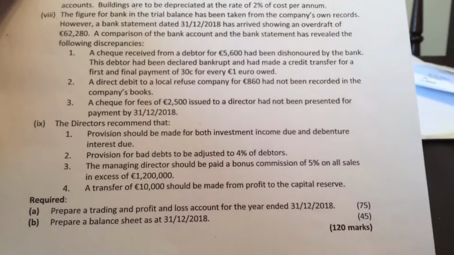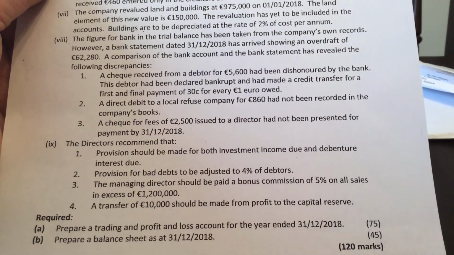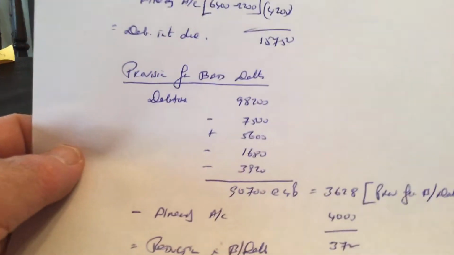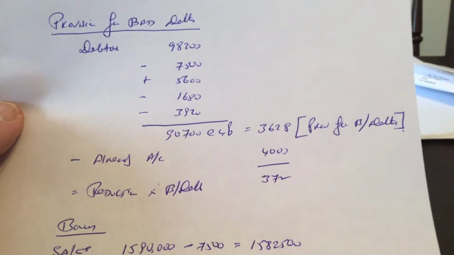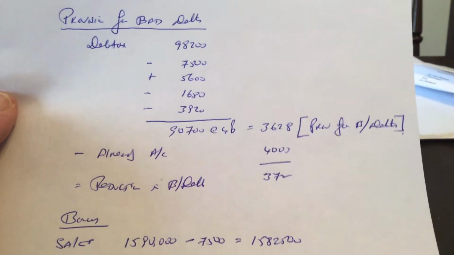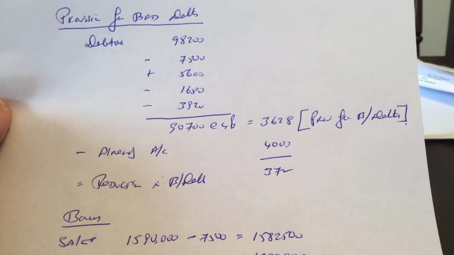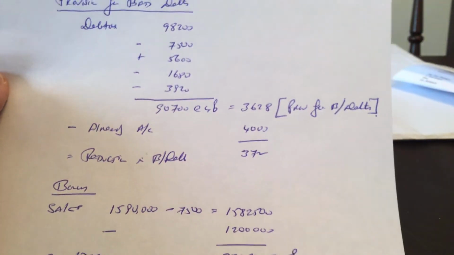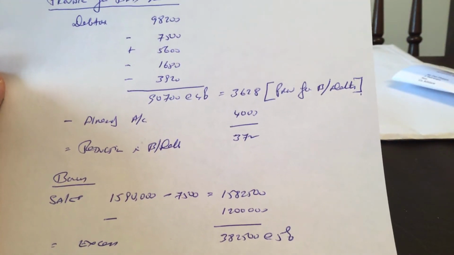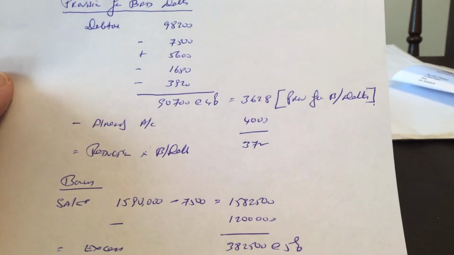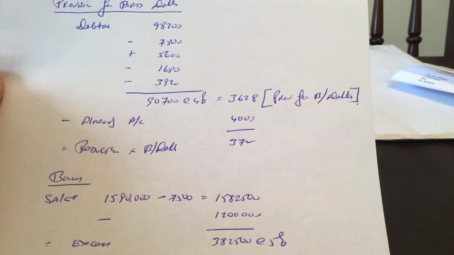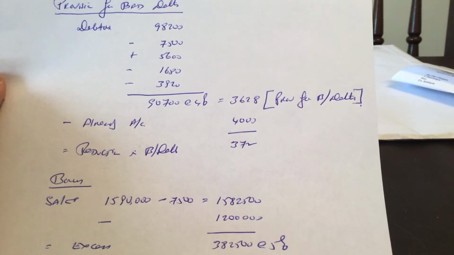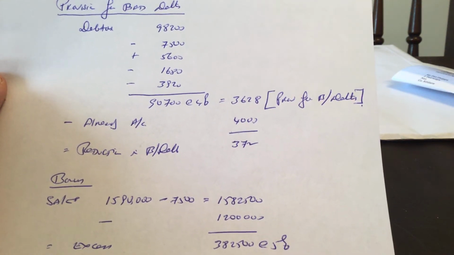And this was provision for bad debts to be adjusted to 4% of debtors. So let's see what our debtors were. Our debtors in the trial balance was 98,200. And then we had to adjust it for the 7,500. Do you remember that was the sale or return? And then there was the bounced check. And then there was the 1,680 that we received and the bad debt. So that left us with a new debtors figure of 90,700 at 4%. So we said the provision for bad debts at the end of the year should be 3,628.